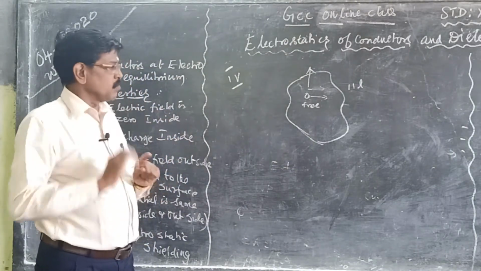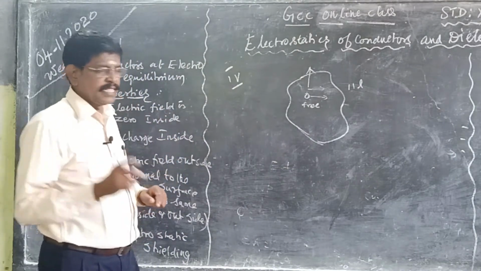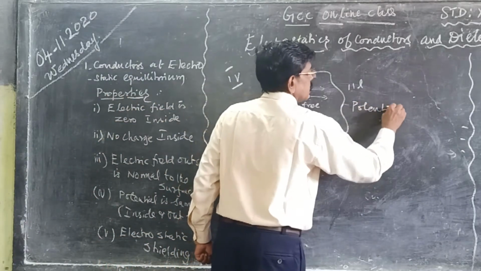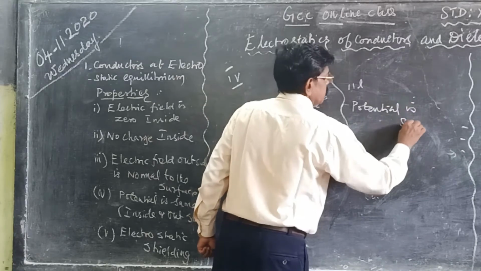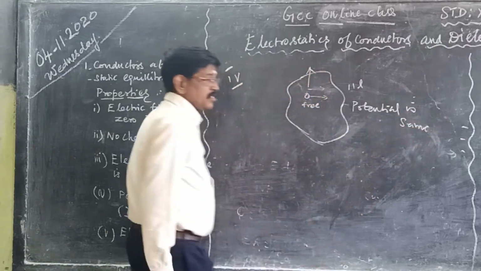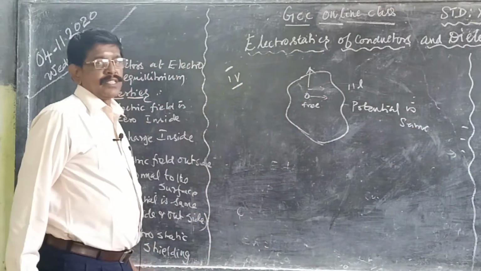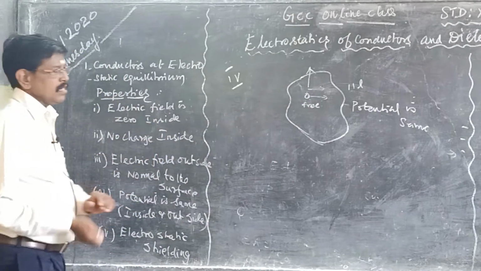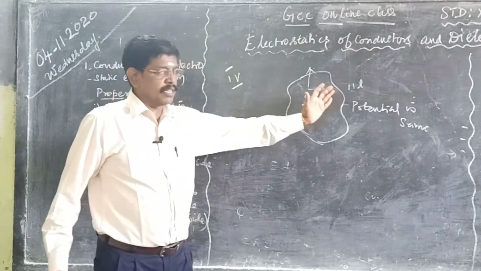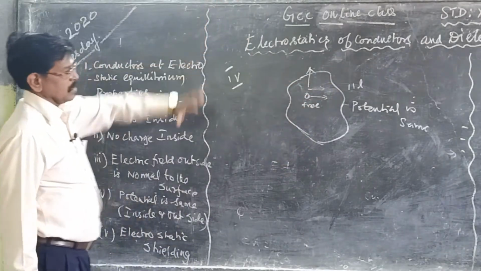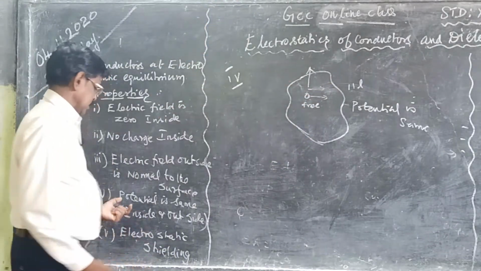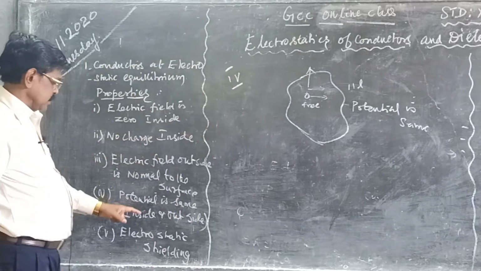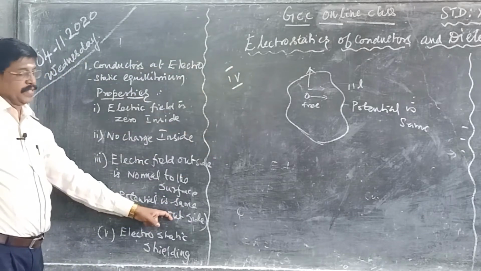Since the work done is zero, you can say the potential is the same, or the potential difference is zero. So the potential is the same throughout the surface.